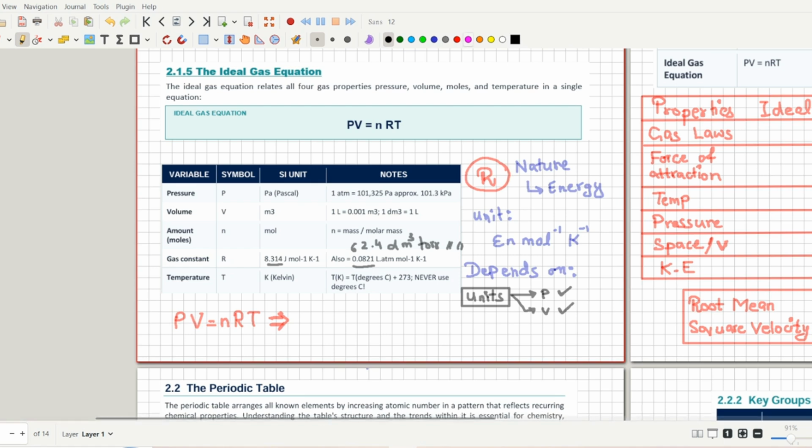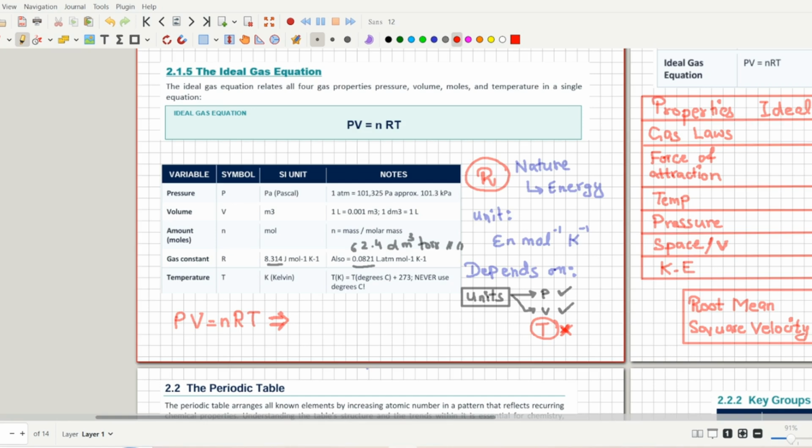So what does it not depend upon? It does not depend upon temperature. You have to keep in mind that R does not depend upon temperature. Even if you increase the temperature or decrease the temperature, R does not care. It only depends upon the units of pressure and volume.